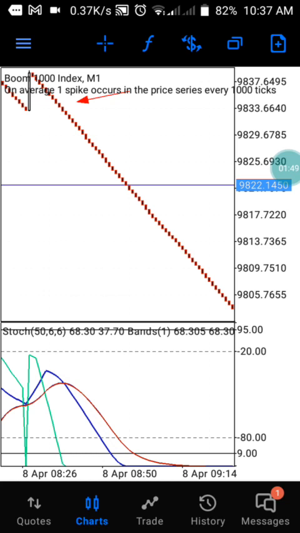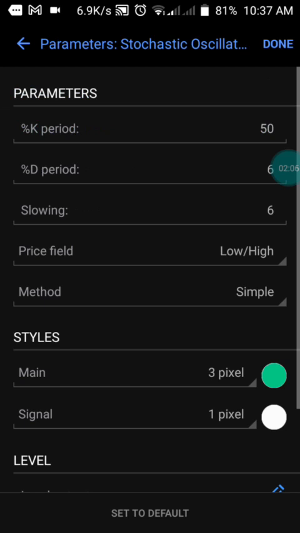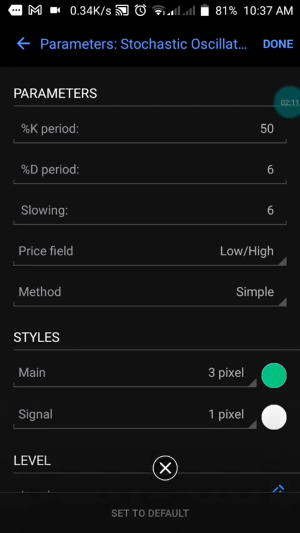So let me show you the settings of this strategy for you to also have it on your phone. For this strategy, we have just four indicators here, and everything is going to be on our window indicator. The first one is the oscillator. Our %K is 50, our %D is 6, our slowing is 6.